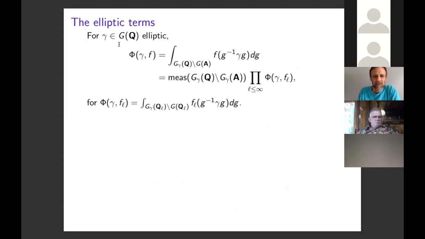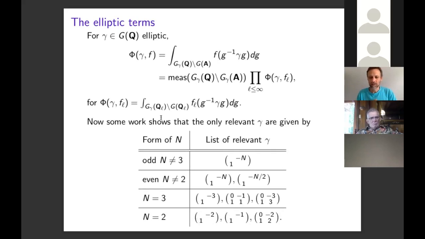So the elliptic terms: if gamma is an elliptic matrix, that just means that its characteristic polynomial is irreducible over Q. It factorizes as a measure of G_gamma(A), where G_gamma is the centralizer of our element gamma, mod G_gamma(Q), times a product of local orbital integrals, which are defined in this way. And then with a little work, we can do some global considerations to figure out which gammas we need to look at. In fact, there's only finitely many gammas for which the orbital integral is non-zero.